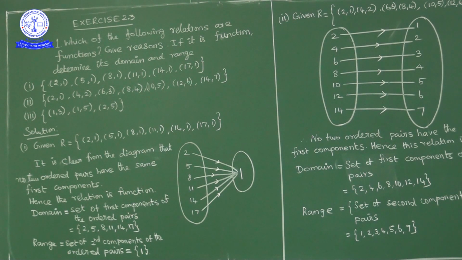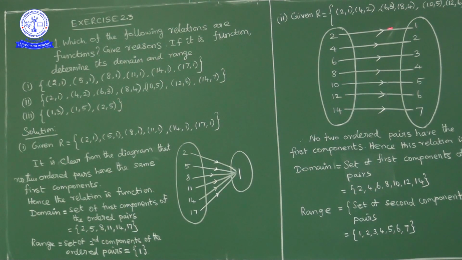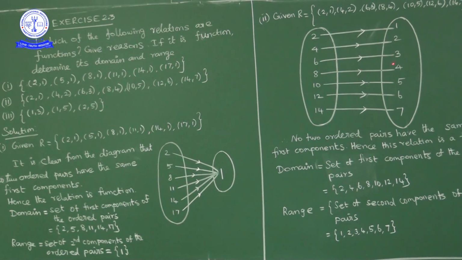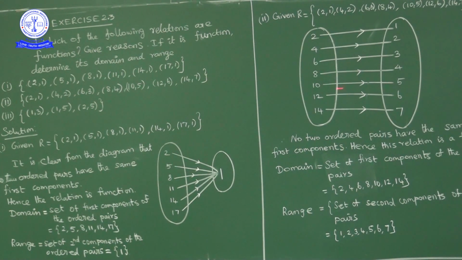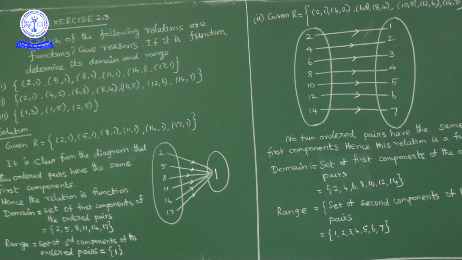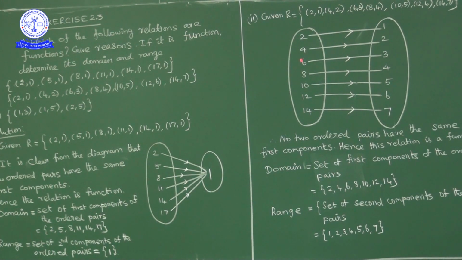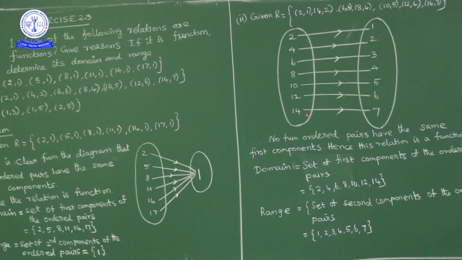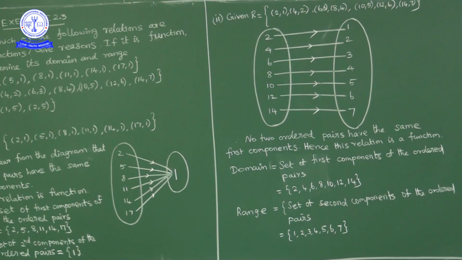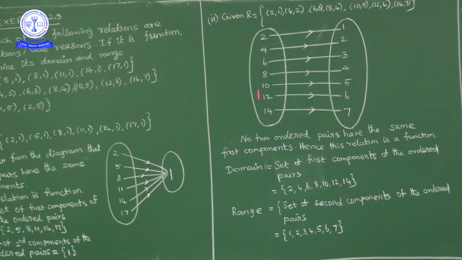If you draw the diagram, 2 is mapped to 1, 4 is mapped to 2, 6 is mapped to 3, 8 is mapped to 4, 10 is mapped to 5, 12 is mapped to 6, 14 is mapped to 7. Now if you observe, every element in the domain is mapped to exactly one element in the codomain.